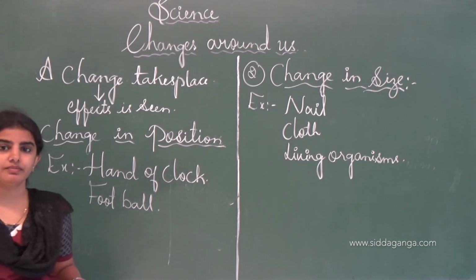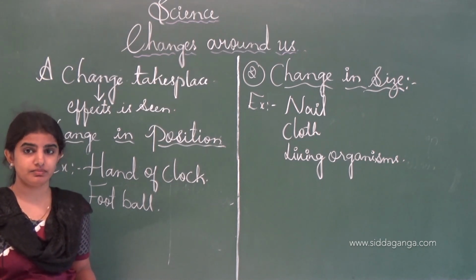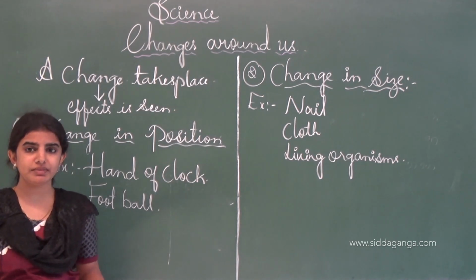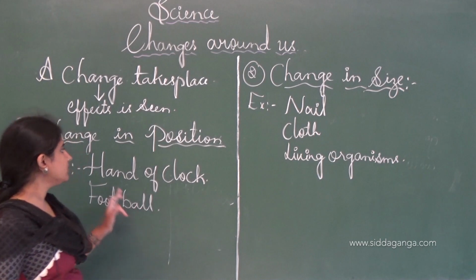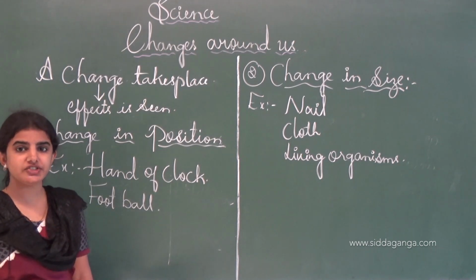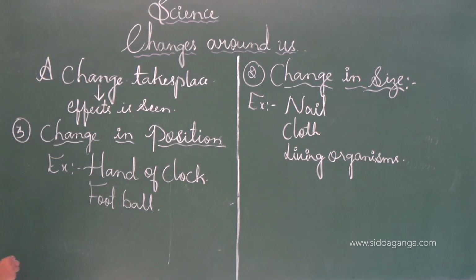By kicking the ball, the position of the ball changes from one place to another place. This is how the change in the position is helpful, and we can say that a particular substance will be changed according to the position also.